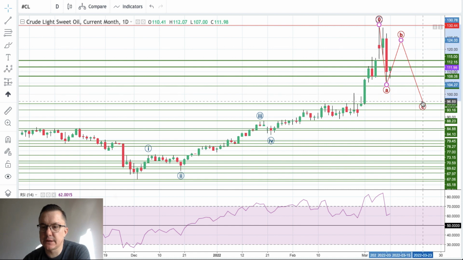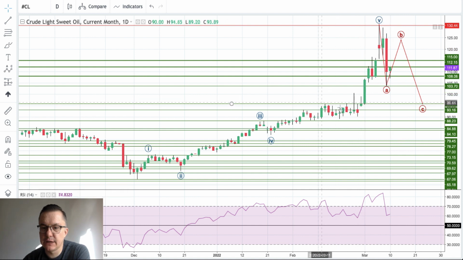So we should expect crude oil to decline. Where should we decline? I think it's very probable that we decline towards this consolidation zone, towards $95 basically on the crude oil.